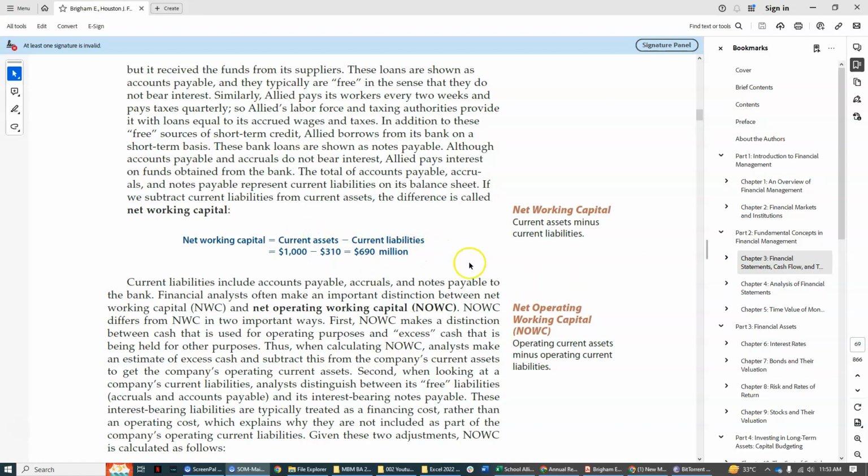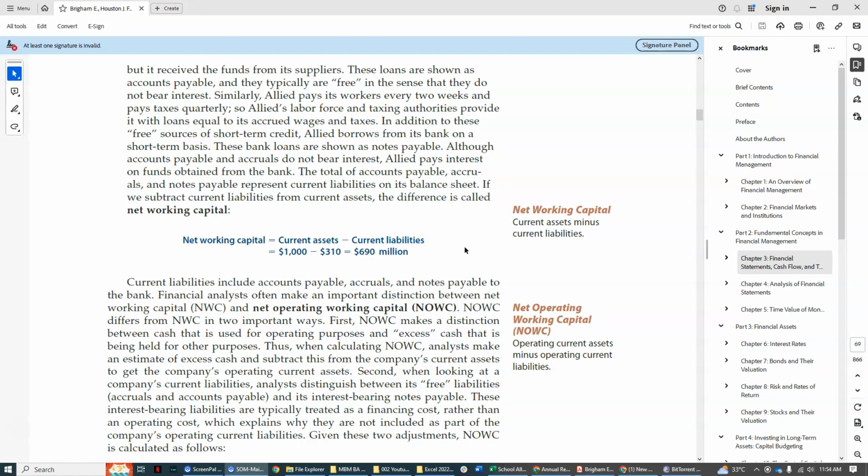And also, when it comes to the current liabilities, in the net operating working capital, the notes payable with bearing interest is not part of the liabilities deducted against the current assets that is net of excess cash. Again, the notes with interest are not operating in nature, they are financing in nature.